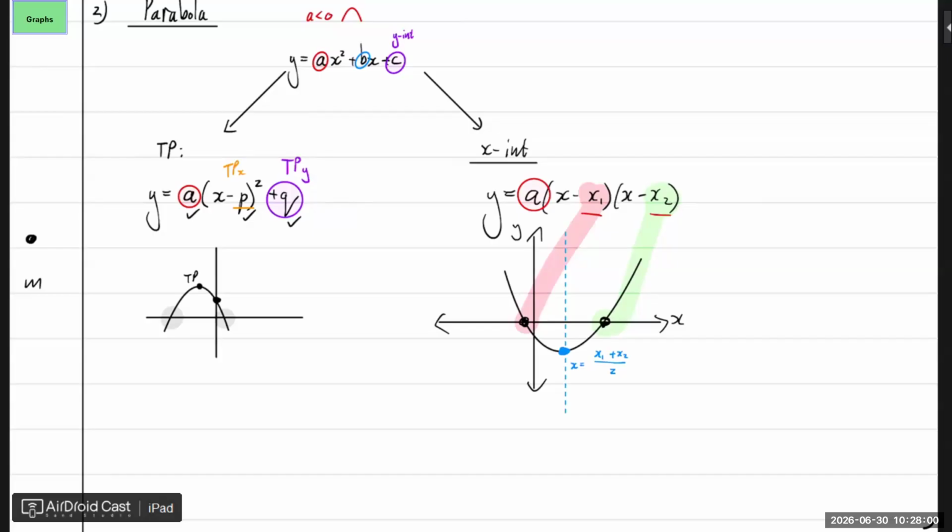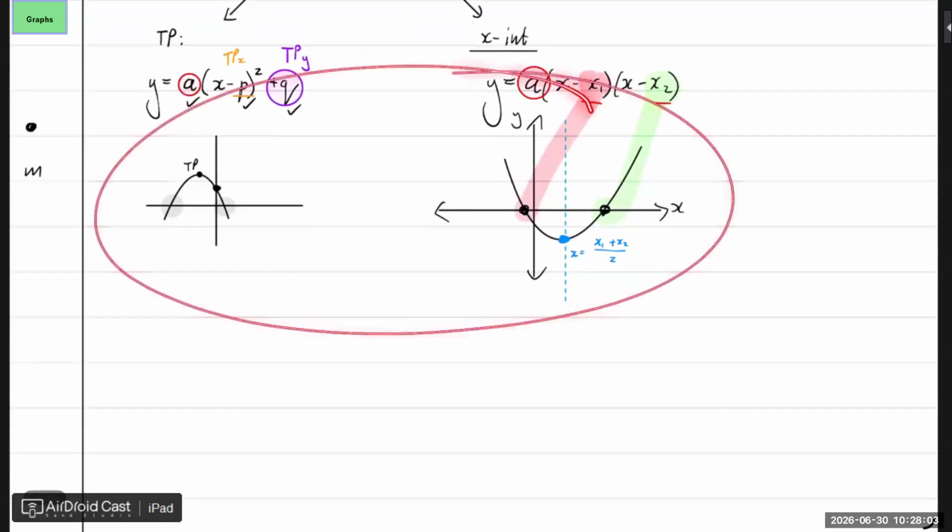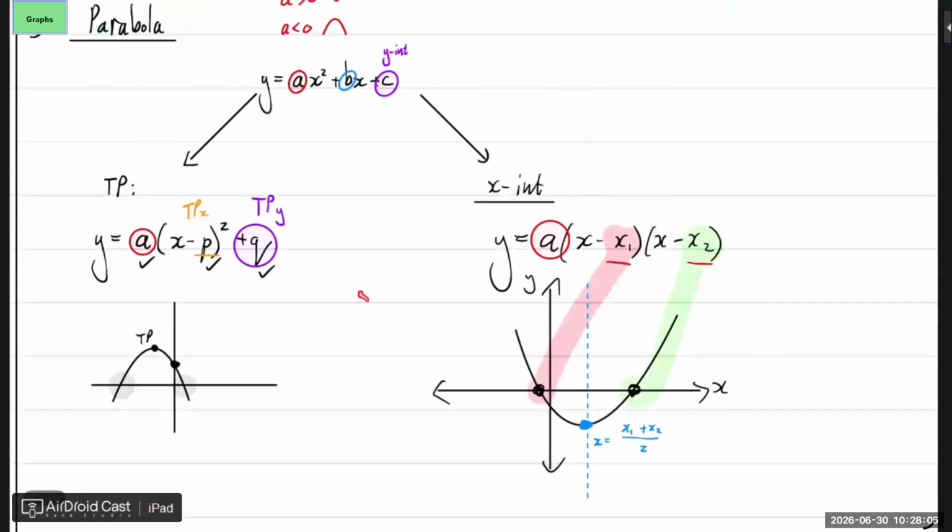Okay, now I want to show you something else that's part of this work. And that is if we want to get this line, obviously this line, we know exactly what it is. It's just x equals that value. And that we call the axis of symmetry, right? Now, to get that axis of symmetry from the beginning, we can also use another equation. And what equation is that? If you have it in this form, you all know it. x equals? Yes. You know why it is like that?